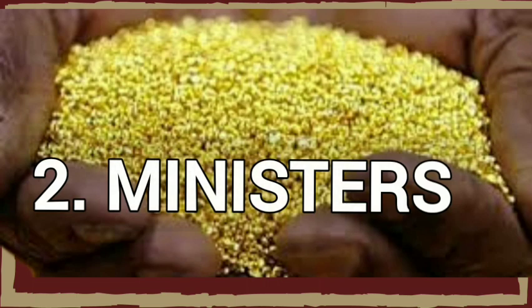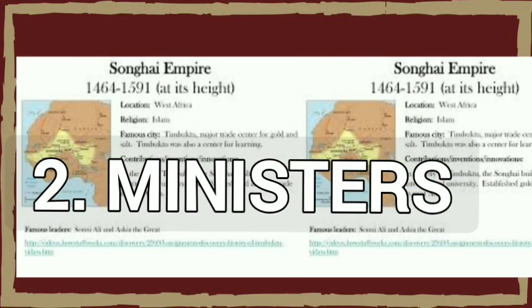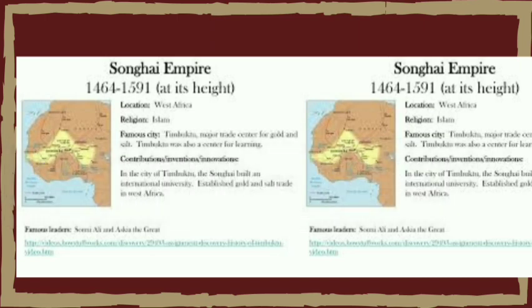Another key personality we will discuss today is the ministers. The ministers held important positions within the government, and they played key roles in assisting the king in the administration and the governance of the empire. The ministers were appointed by the king to assist the king in the implementation of imperial policies and the supervision